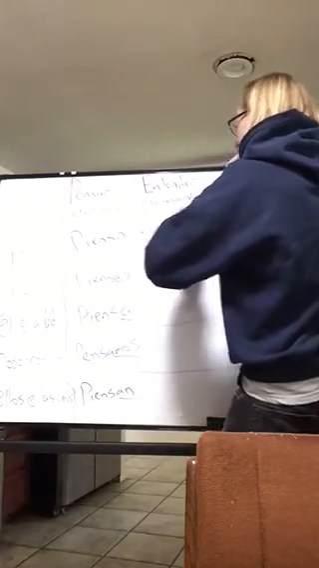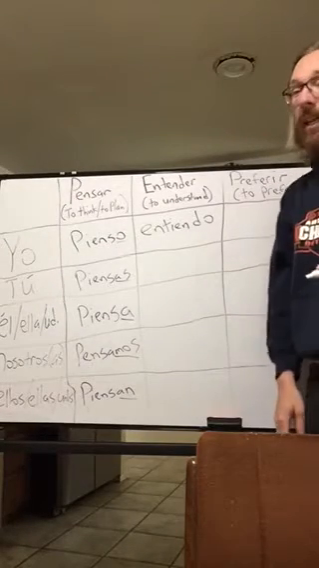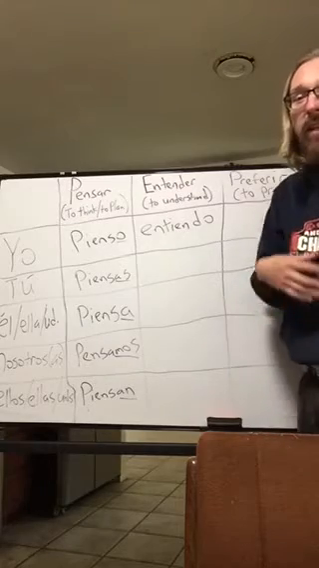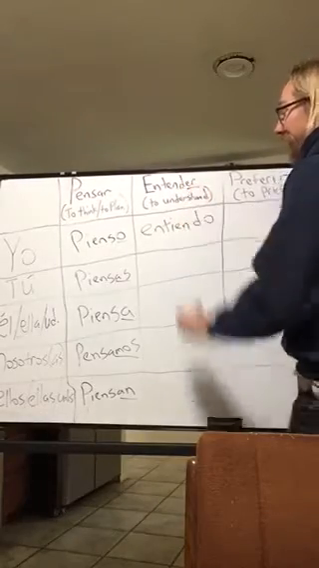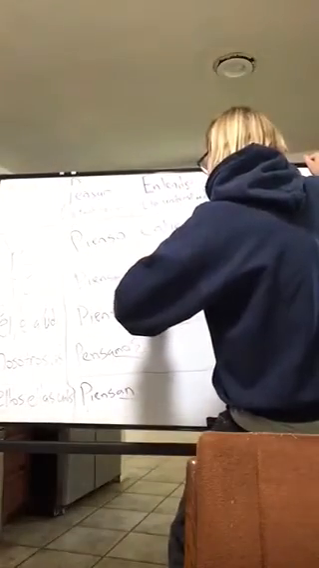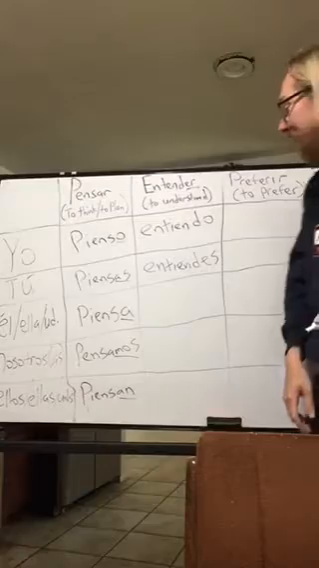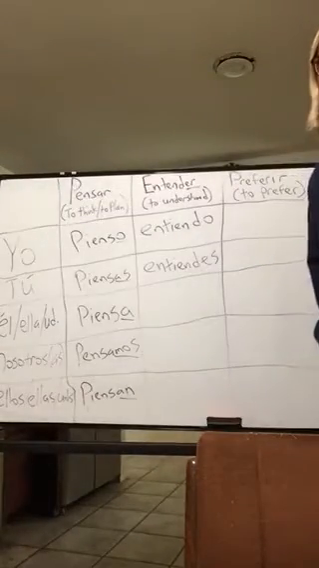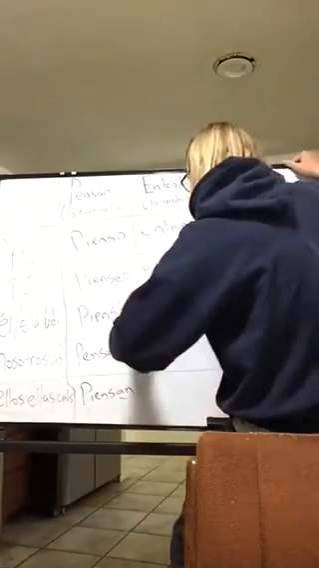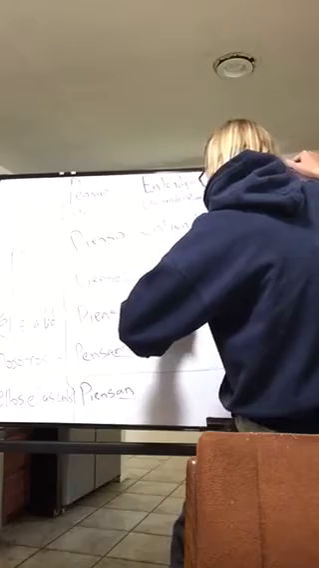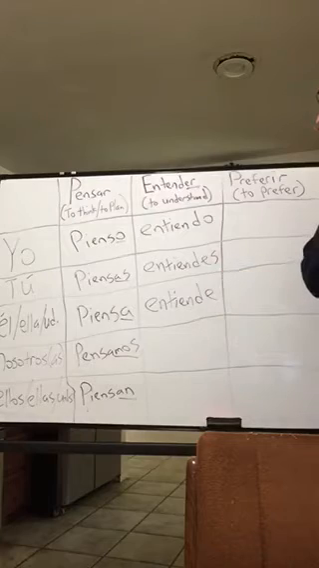Entiendo. Yo entiendo. The tu form of entender is tu entiendes. Now listen how I said des. I didn't say das, I said des, because this is an ER verb ending. So it's entiendes, and it's spelled E-N-T-I-E-N-D-E-S. Entiendes. Then we have the él, ella, usted form, which is entiende. He understands, she understands, you understand.